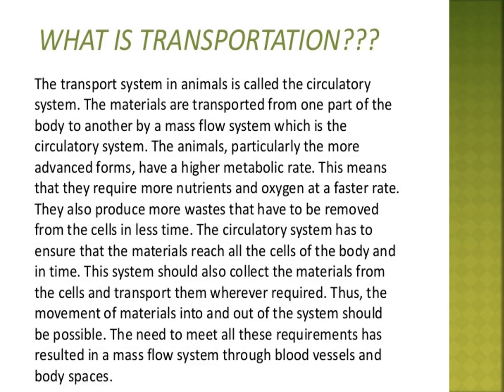In humans, the circulatory system helps transport various nutrients and oxygen to all parts of the cells of the body. It also transports carbon dioxide and nitrogenous waste from the cells to the respective organs for their removal.